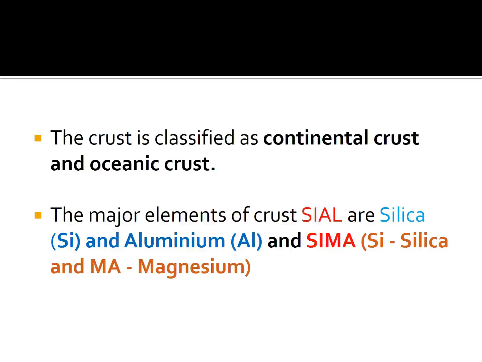The major elements of crust are sial and sima. Sial means silica and aluminium: Si for silica and Al for aluminium. And sima means silica and magnesium: Si for silica and Mg for magnesium. Once more: sial is silica and aluminium, and sima is silica and magnesium. These two are the major elements of the crust.